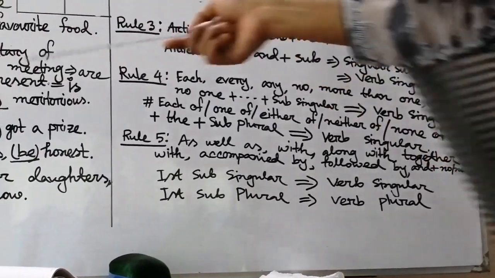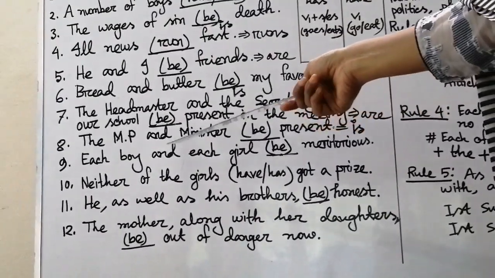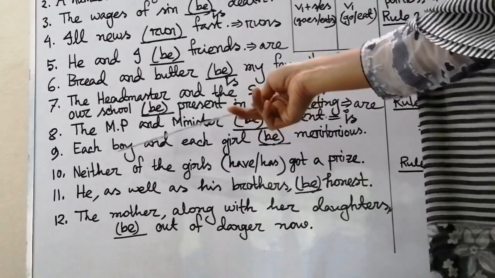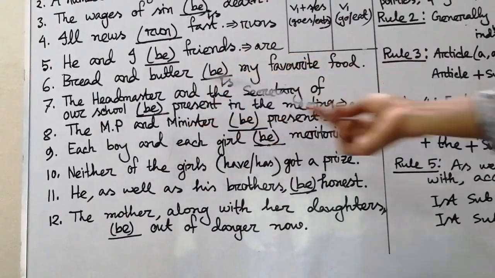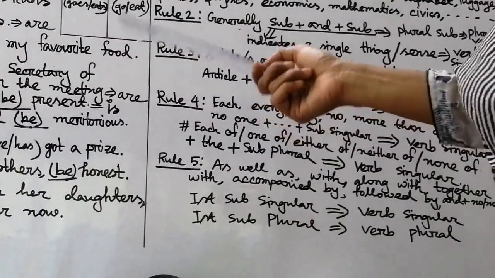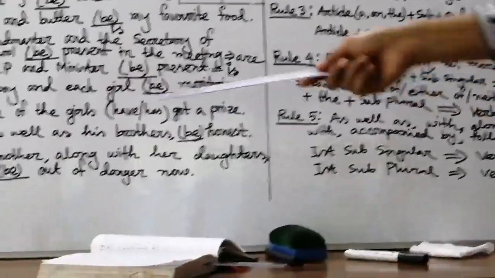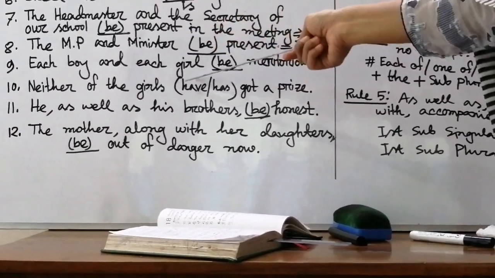Then sentence number 9, each boy and his girl. We can't write "each boys" or "each girls". We have to use the singular form of the subject after each or every. We can't use every boys, every girls. We have to use the singular form, that is, each boy, each girl. Each boy and each girl.